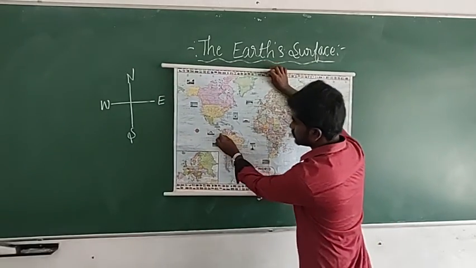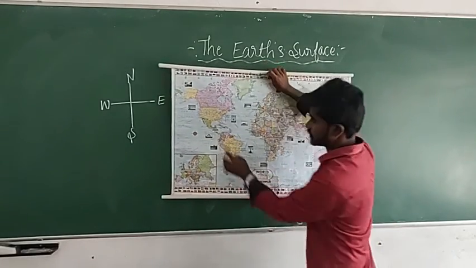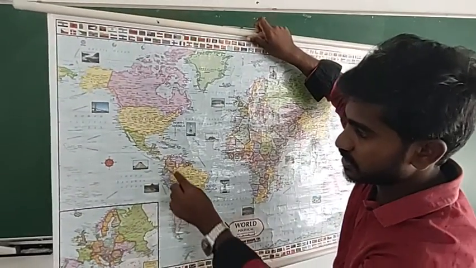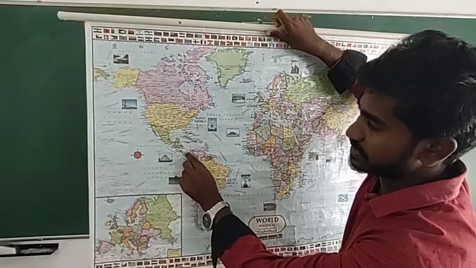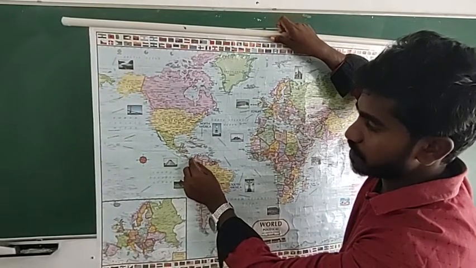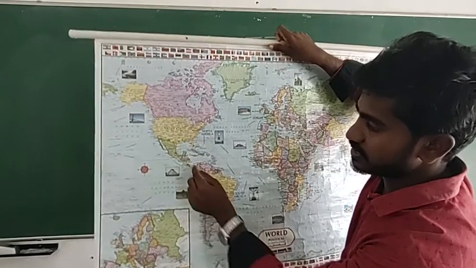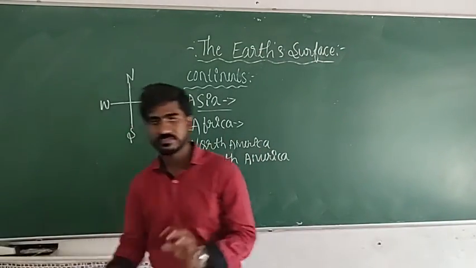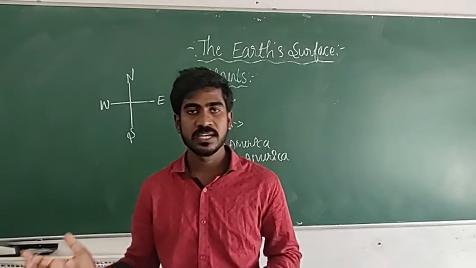See, if you can know, there is just a connection. If you have an Atlas book, just check at home itself. Here it is connected. See, this is connected. Very small land here. This land is called an isthmus. That kind of small land is called an isthmus.